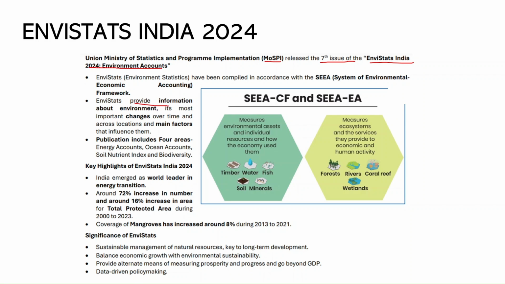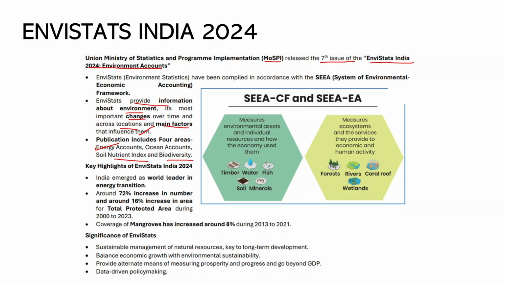So it provides information on the environment, its most important changes over time, how the changes are happening across locations, and the main factors that are influencing these changes. All of these things were taken into account for publishing the EnviStats statistics, right? And the publication includes 4 areas: energy accounts, ocean accounts, soil nutrient index, and biodiversity. So these 4 areas were considered in EnviStats, right?